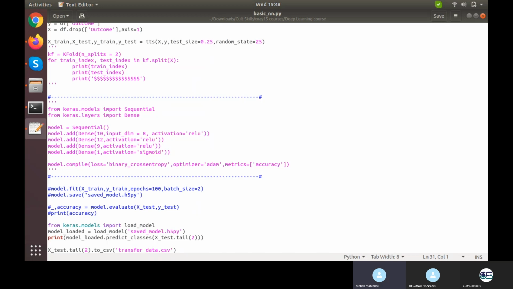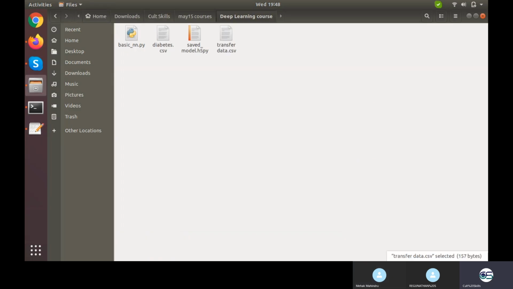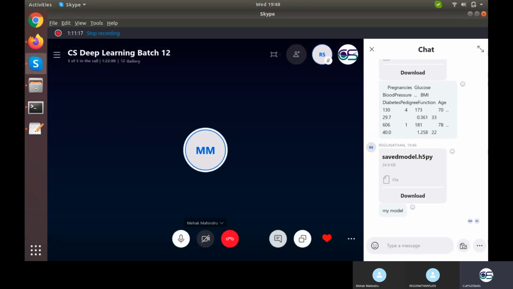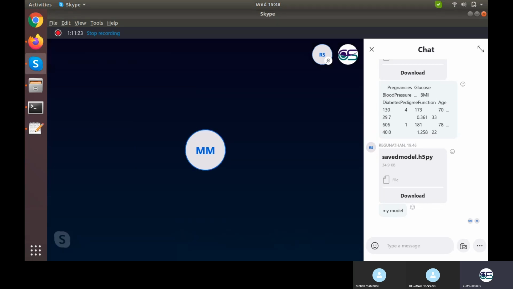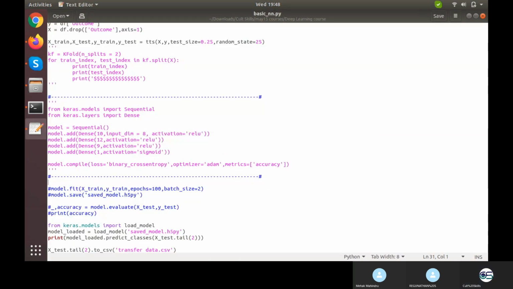Should I send the file again after adding this line of code? Send this particular file, transfer data.csv, not the code and not even the model. The model will remain all the way. Just need to send the data and the model. Same way for you, Raghunathan. Send the data as well. Once you execute this, you will get a file on your system.